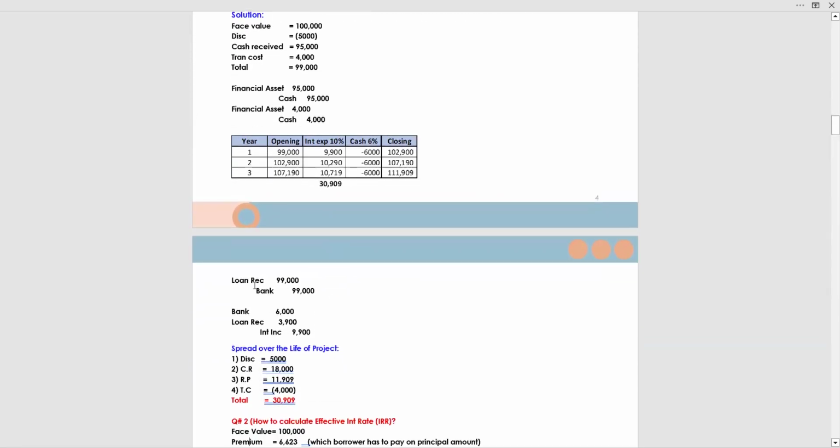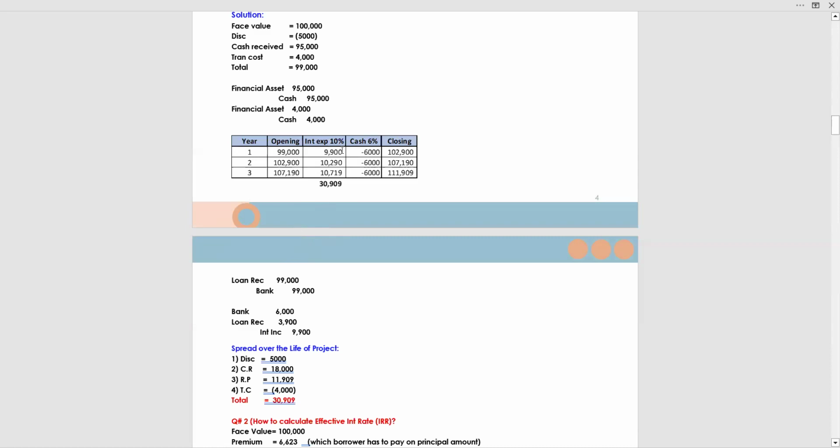Okay, let's make these entries. Loan receivable debit, bank credit, the net amount. Then bank debit, loan receivable debit, interest income credit. Interest income credit as you receive 9,900 interest income. This is the total income.